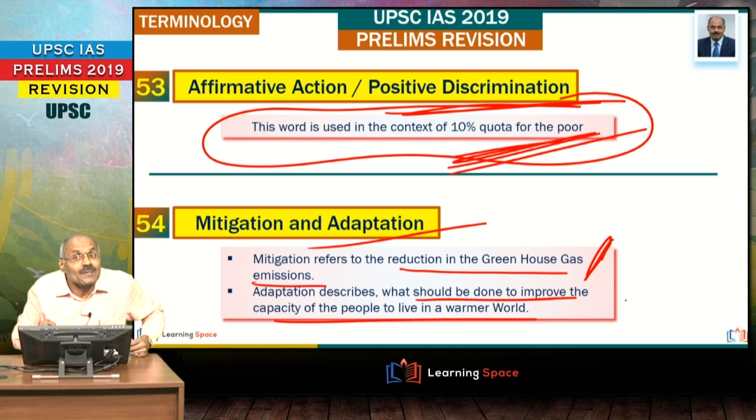Adaptation. Adaptation means climate change has already occurred. Now, how to improve the capacity of the people to live in a warmer world? The warmer world has already become a reality. The temperatures have already increased by around 1 degree centigrade or so in comparison to pre-industrial times. So under these circumstances, adaptation means how to build the capacity, how to improve the capacity for people to live in a warmer world.